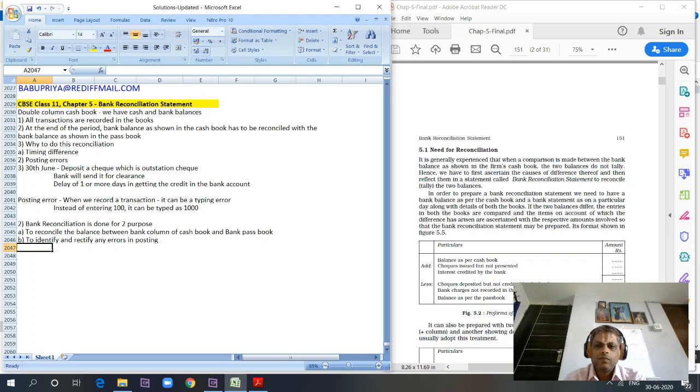So now, what are all the factors that can go into a normal bank reconciliation statement? I'm just putting a sample bank reconciliation statement. We discuss various topics that can come into difference between a bank passbook and a cash book. Particulars and amount.